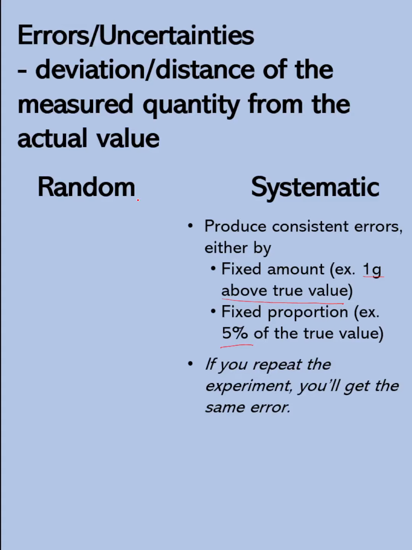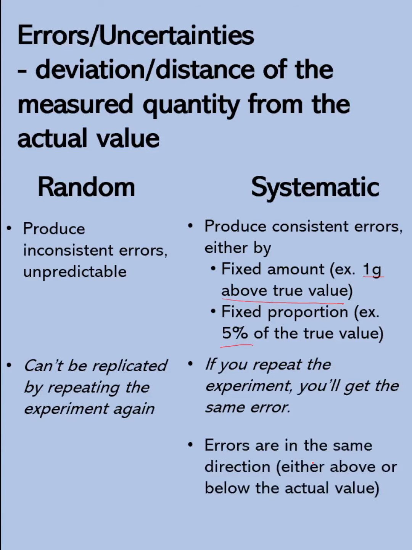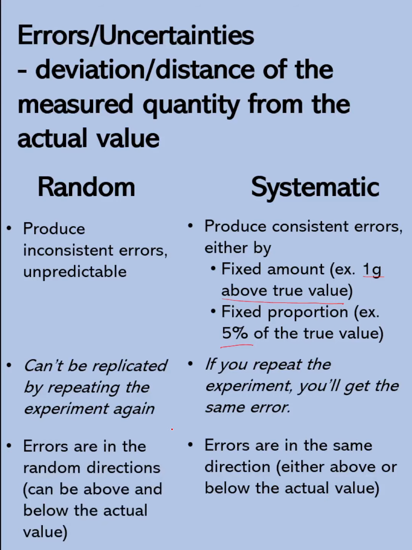On the other hand, random errors are random. It means these are inconsistent errors and these are unpredictable, so they can't be replicated by repeating the experiment. Systematic errors are in the same direction, either above or below the actual value. Random errors are in random directions, and can be above and below the actual value.